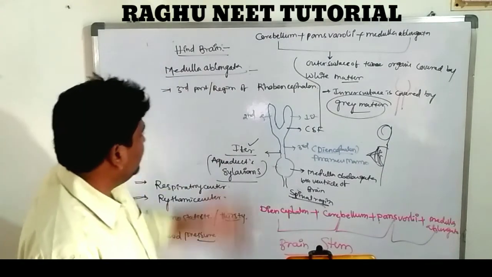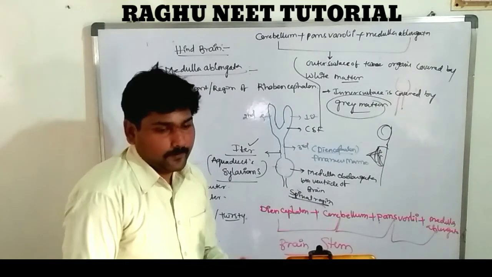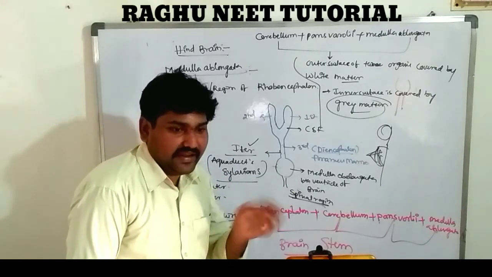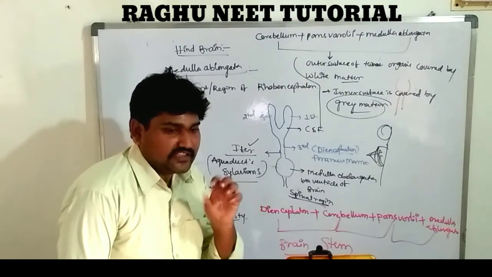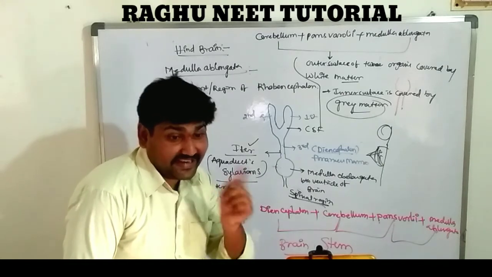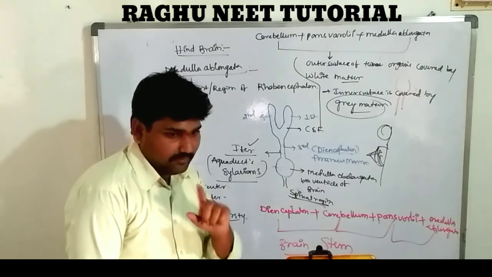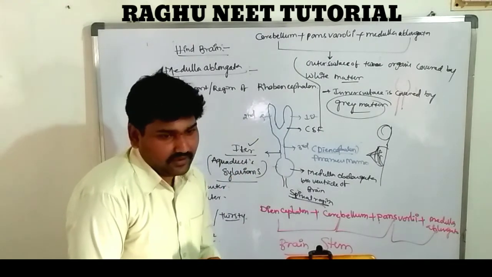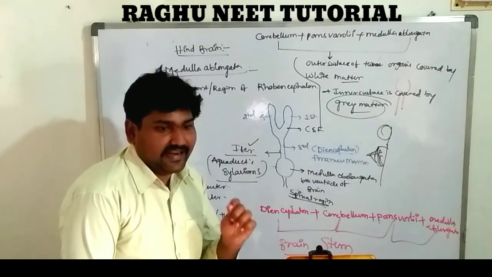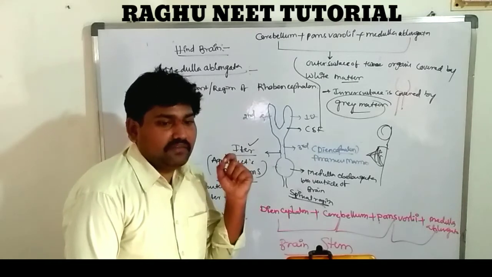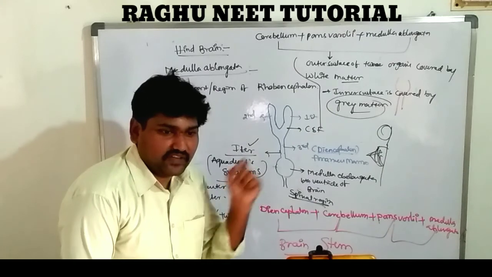Next, what is the pons varoli? It is commonly known as the pons. It looks like a bulb-like structure. The outer surface of the pons varoli looks white in color, while the inner surface, the medulla region, is gray. It is completely different from all the remaining regions. It acts as a thermoreceptor, a respiratory rhythmic center, and a rhythmic center of the heart.